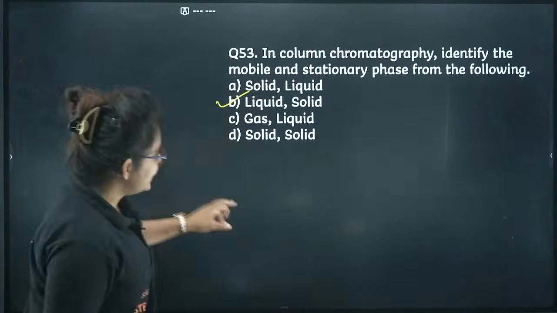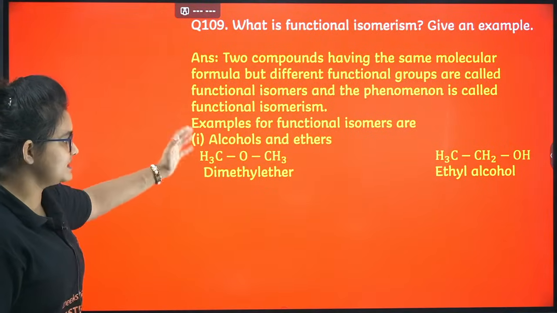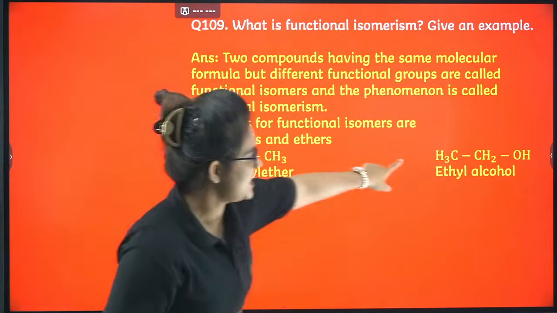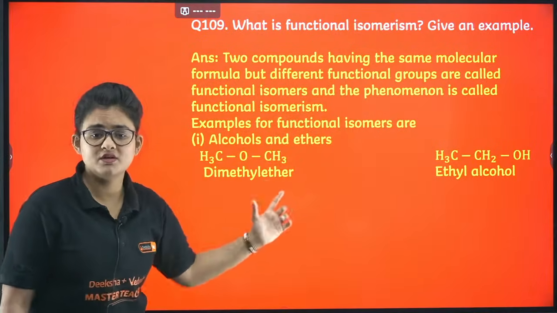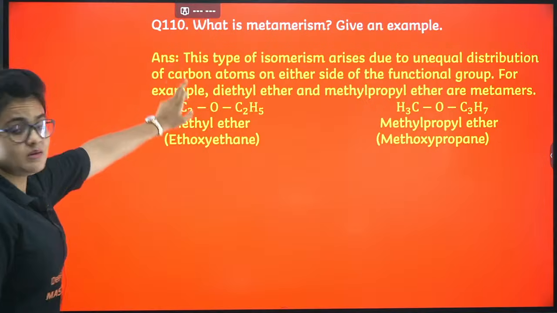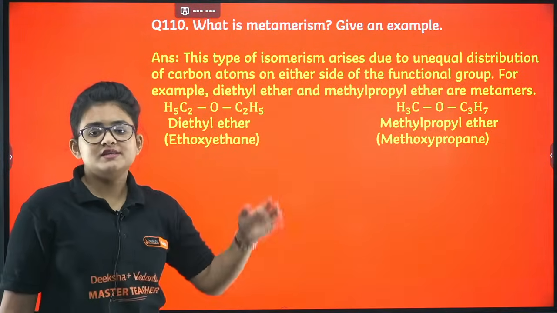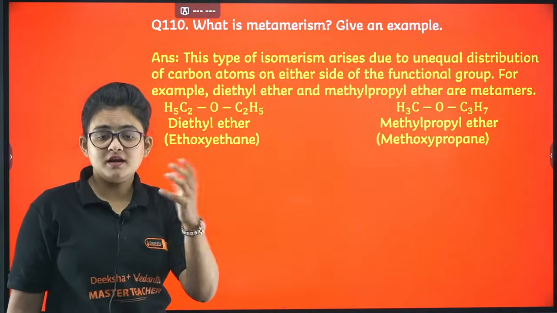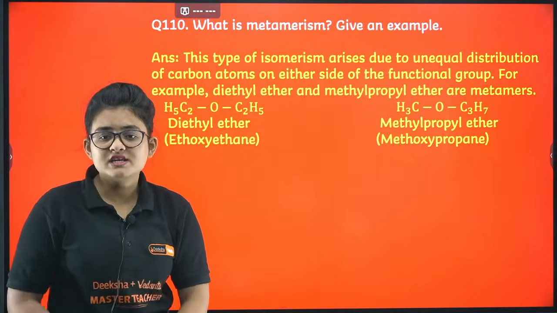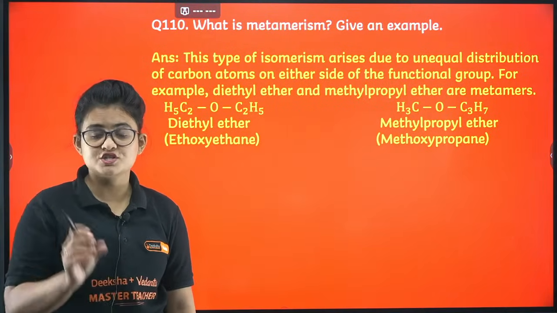Let's proceed. What is functional isomerism? I gave one example here: an ether and an alcohol. Same formula but different functionality. Proceed. What is metamerism? This is a very important question. It actually comes repeated here; I have seen it coming. This type of isomerism is because of the uneven distribution of the hydrocarbon unit on two sides of the functional group.